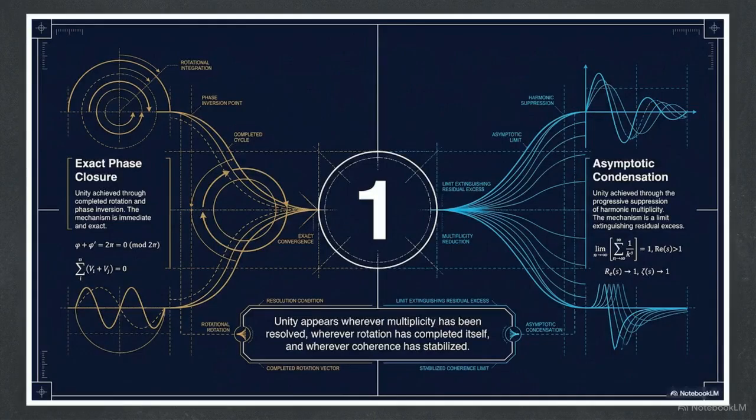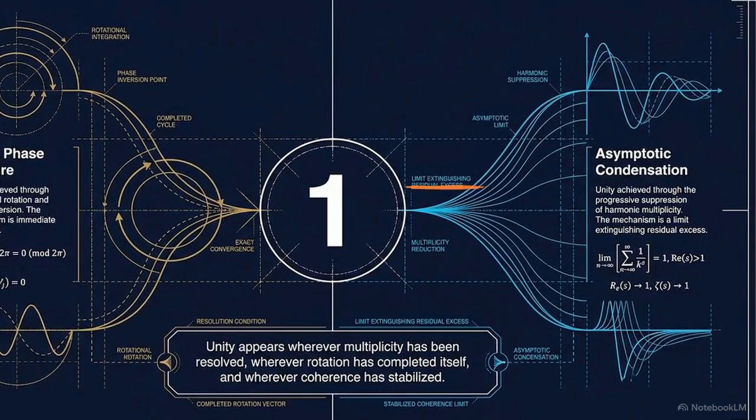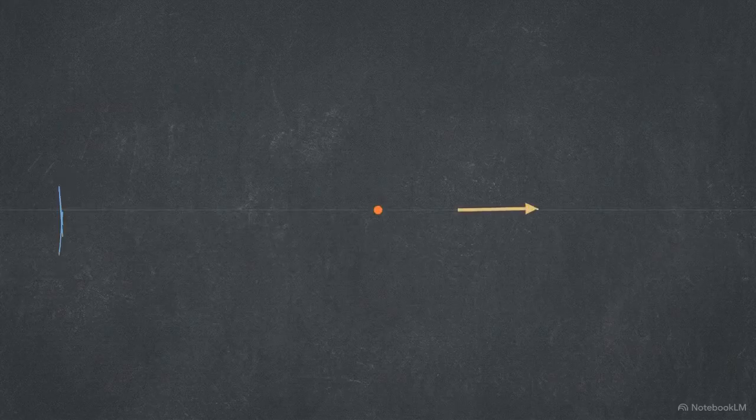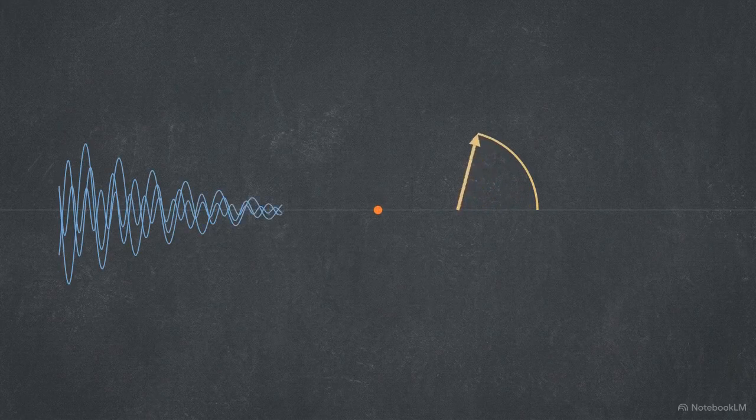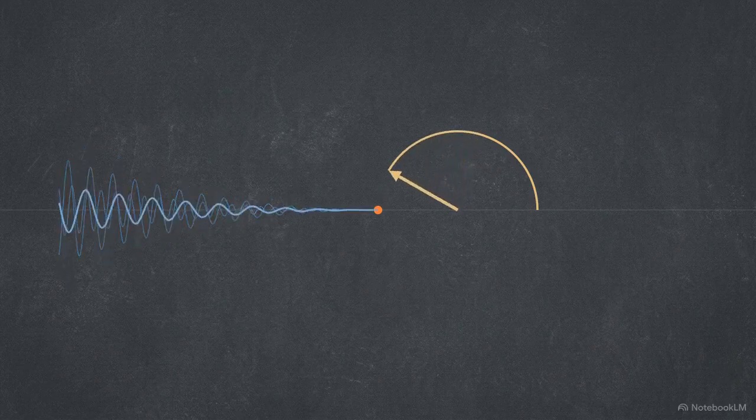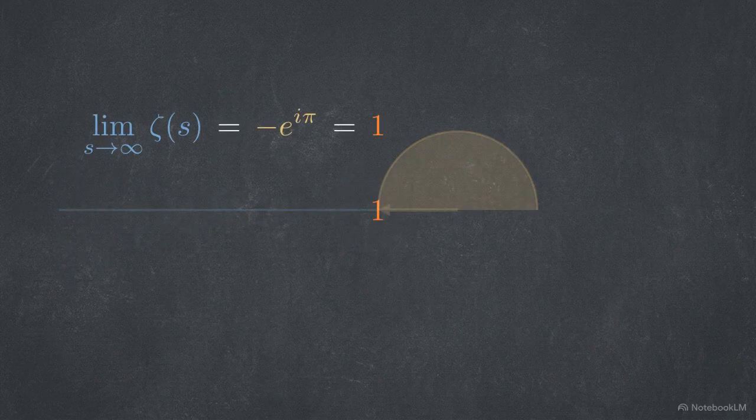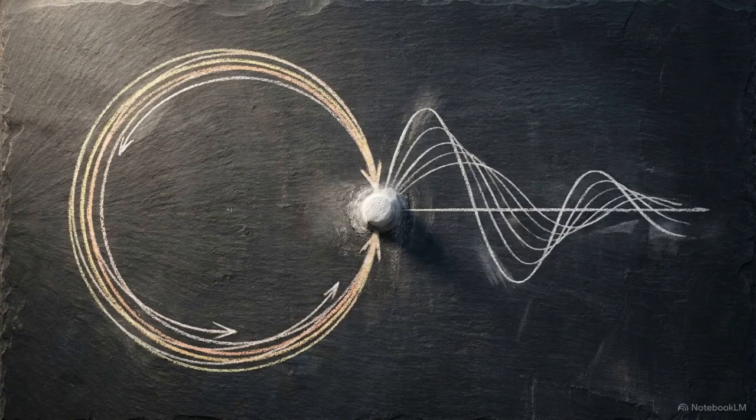This comparison illustrates the two mechanisms side by side. On the left, the vector converges immediately through rotation. On the right, a limit operation tracks residual harmonic excess until it vanishes at infinity. The framework links these pathways through a unified terminal value. The limit of zeta of s equals negative e to the i pi, equaling 1. Both the suppression of harmonics and the completion of rotational phase resolve into the same state.